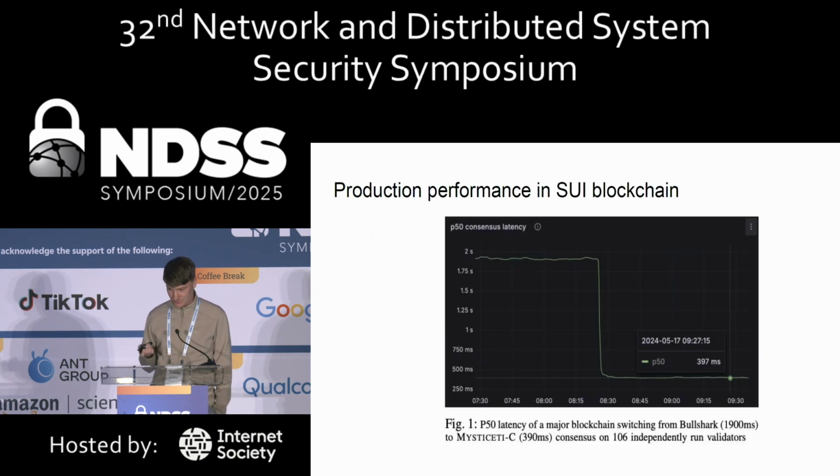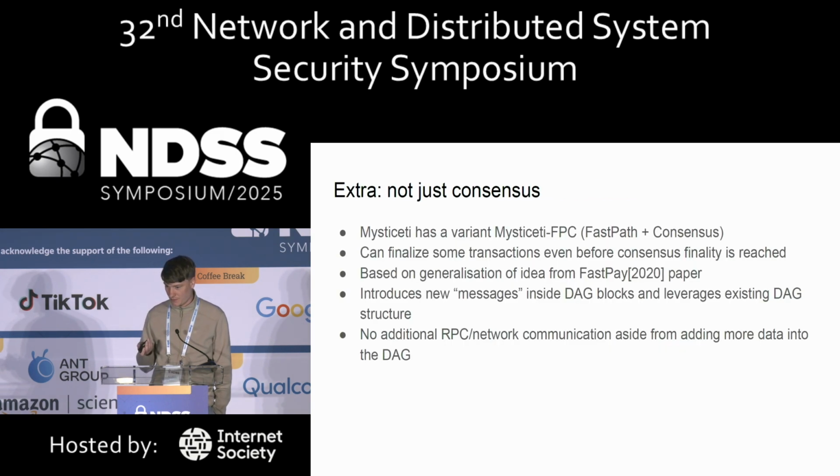This is what happens with Sui finality when the switch happened. This is a graph from mainnet. It was slightly under 2 seconds with Narwhal-Bullshark, and became 400 milliseconds with Mysticeti. So as you can see, it works decently well in production, I would say.